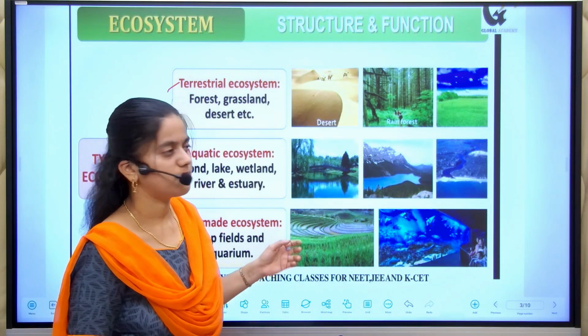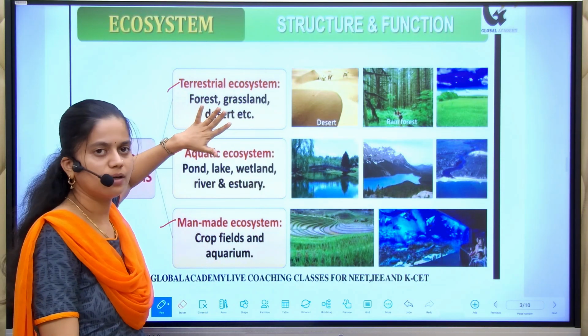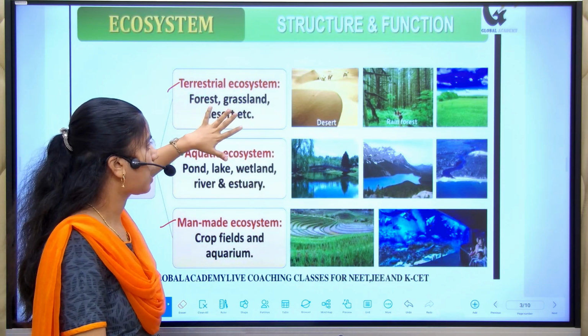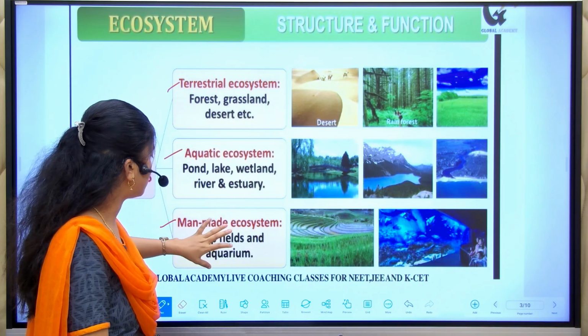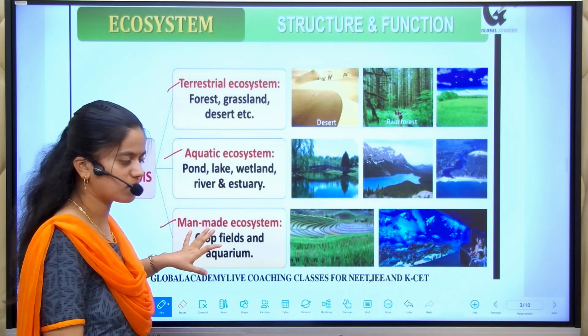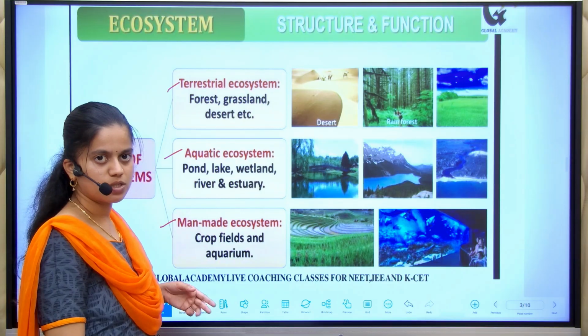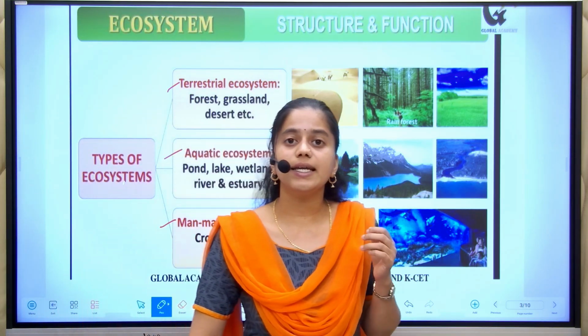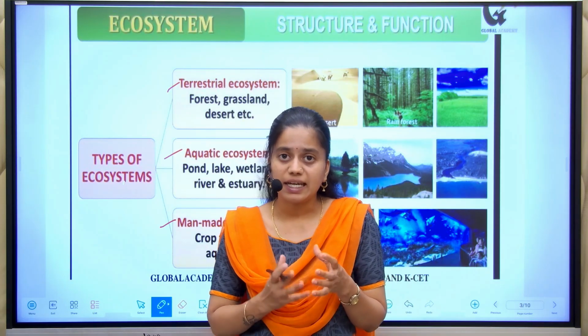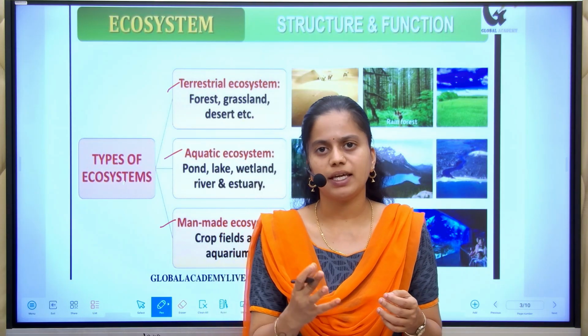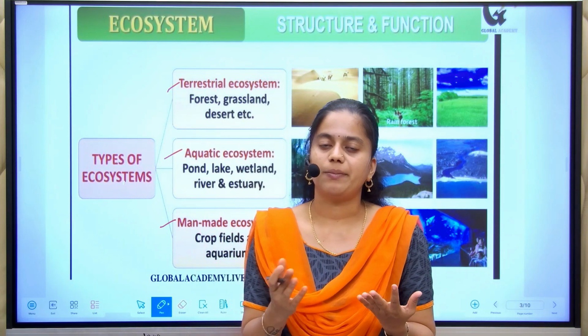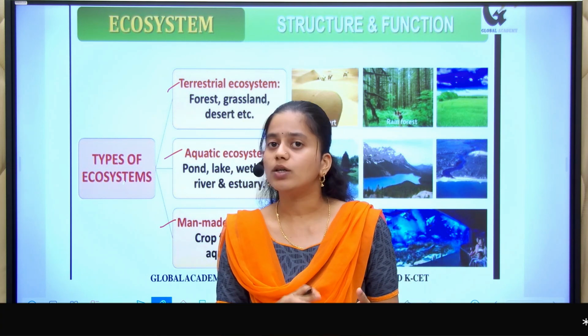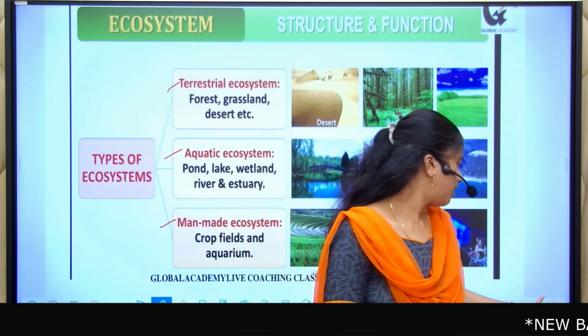Man-made ecosystem. See, these two ecosystems belong to natural ecosystems, and this is artificial ecosystem. The man-made ecosystem is the ecosystem that is created and developed by human beings. That may be agricultural land or the aquarium.